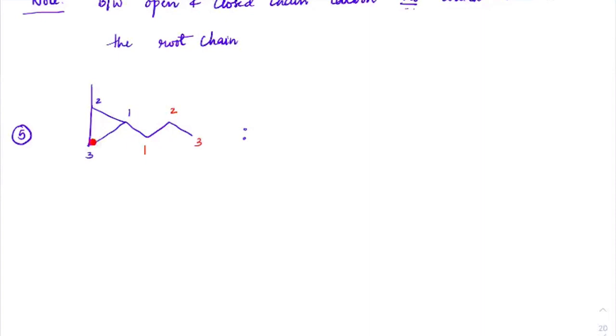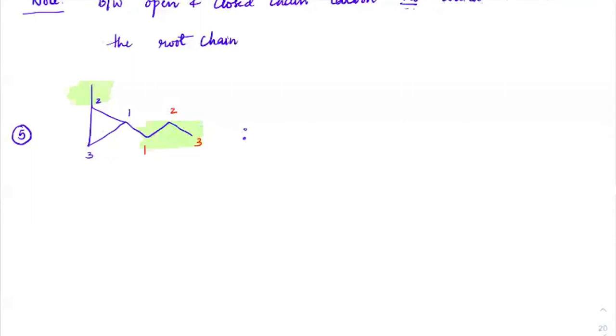In closed chain also, I have the same number of carbons. In that case, our priority should be given to the number of branches. In open chain, I will get only one branch, right? Check out. This would be the only branch which I'll get on open chain. This entire thing is the branch on open chain. But if it is a closed chain, then this would be a branch and this would be a branch. So 2 branches are being observed.